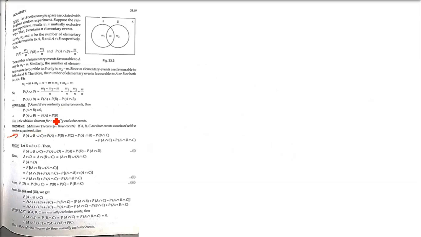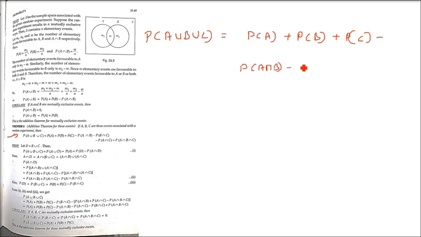So there is one more theorem. Because we have taken two events, now we are taking three events. Same thing will remain. That is, if A, B, C are three events associated with a random experiment, P(A union B union C) will be P(A) plus P(B) plus P(C). And now you have to subtract the intersection of two at a time. That is, you have to subtract P(A intersection B), then P(B intersection C), then P(A intersection C). Then you have to add P(A intersection B intersection C).